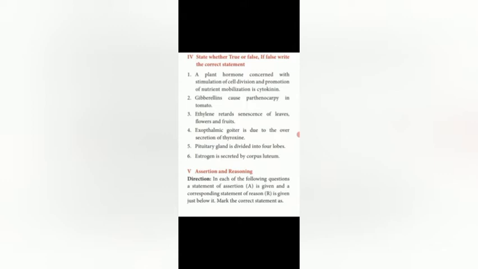Next one, ethylene retards senescence of leaves, flowers and fruits. Here this statement is false. Ethylene is a gaseous hormone, I told you in the previous revision video class. Here they have given ethylene retards senescence of leaves. Senescence means fall of leaves, flowers and fruits. That is said to be senescence, but this is a false statement.